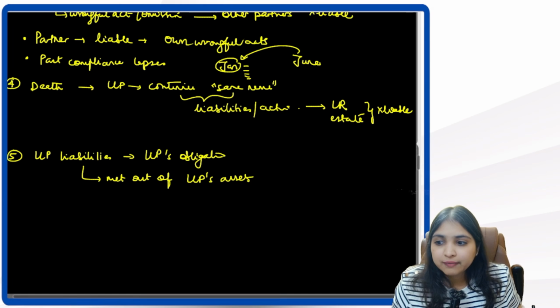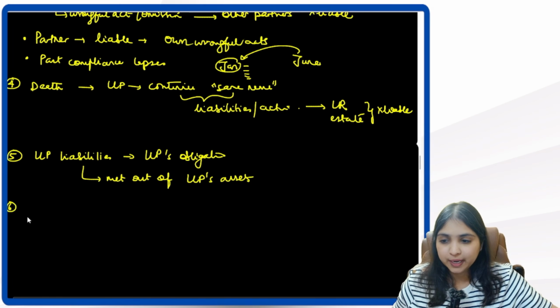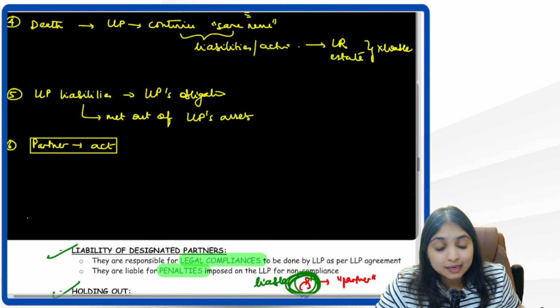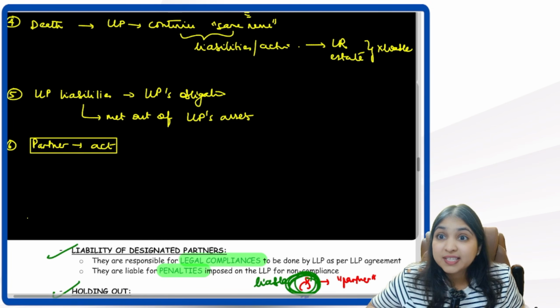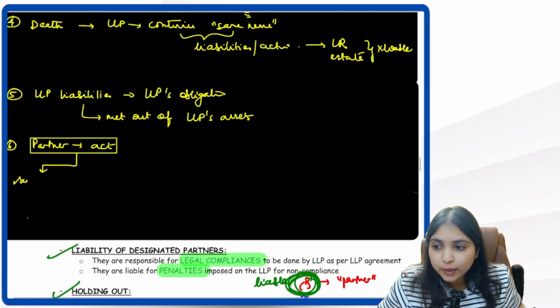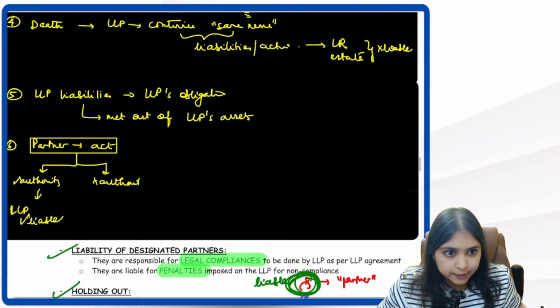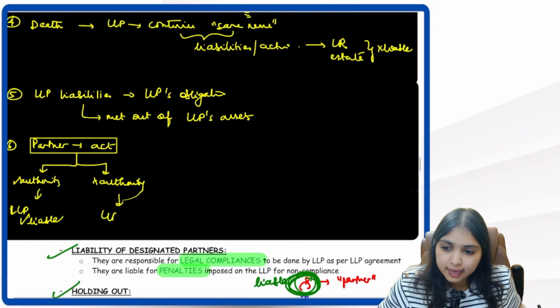Then we learned one more point, that if the partner does an act, will the LLP be liable or not? We said if the partner has done the act with authority, then for that act the LLP will be liable. But if the partner has done an act without authority, then for that act the LLP will not be liable.